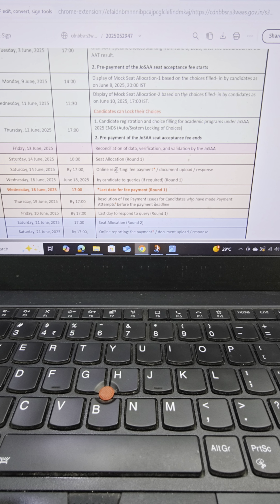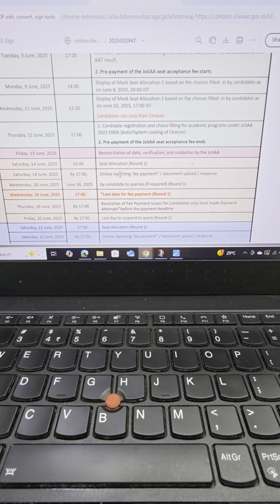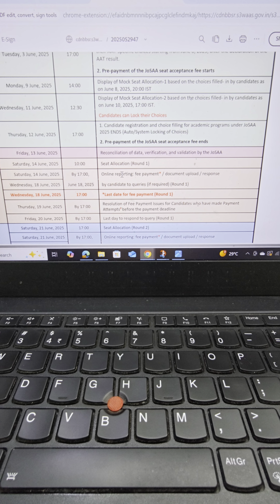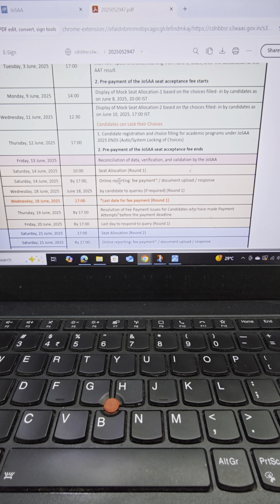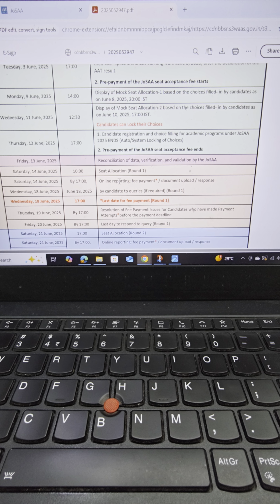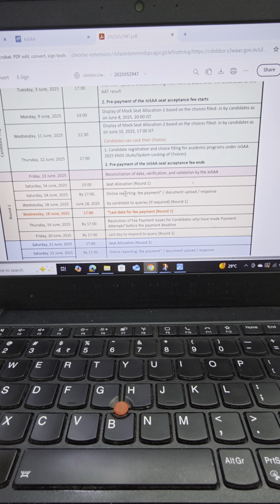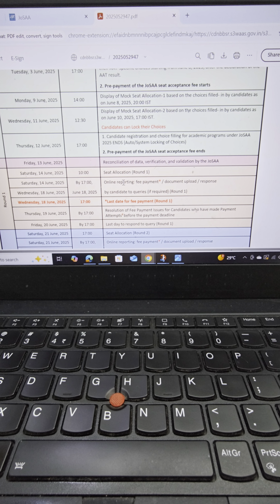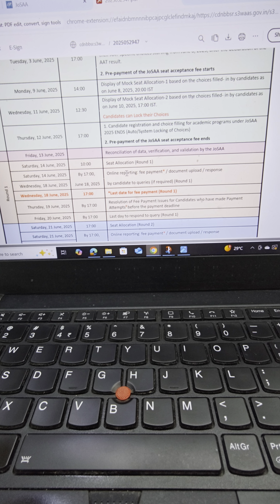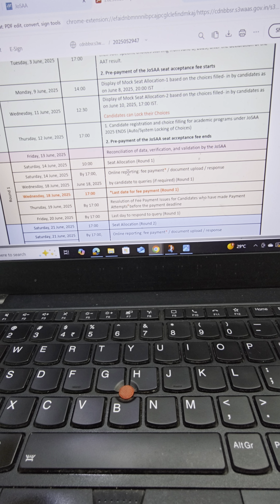I'll repeat, if you got anything in your choice list, you must pay the fee to remain in the counseling, to participate in the further rounds. If you don't pay the fee, you will not be able to continue in the counseling. The only way you can continue the counseling even after not paying the fee is if your list is not sufficiently long. Let's say you entered only n number of choices, and among those n number of choices you were not able to get any seat, like your rank was not good enough to give you any of those n number of choices.